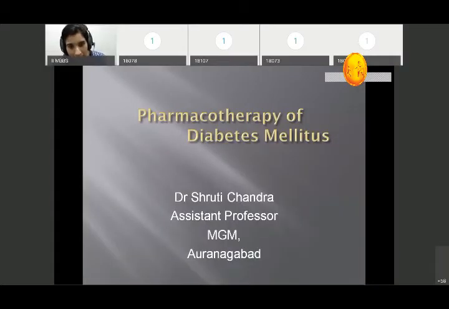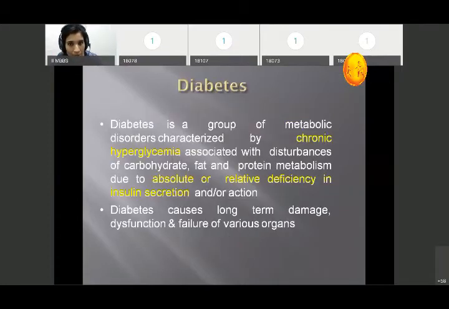On diabetes mellitus, that is the pharmacotherapy of diabetes mellitus. It is a very important topic for you. It is asked as a long question for your examination, and it is important for your short notes. And what is the question asked in your examination? I will tell you during the lecture. Okay.